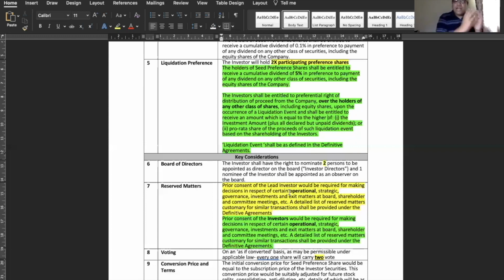To that VC, I'm more willing to give an operational right than to a strategic partner who is just putting in the money to have strategic business synergies with me.